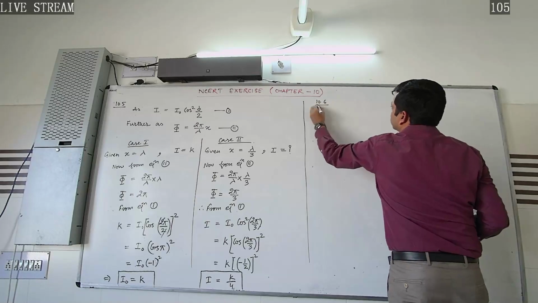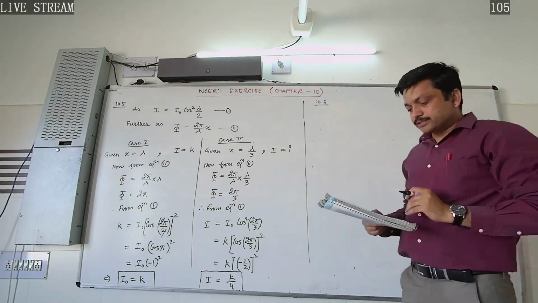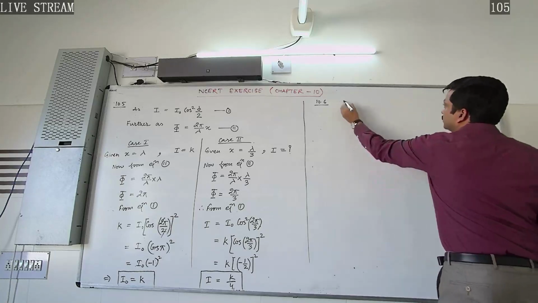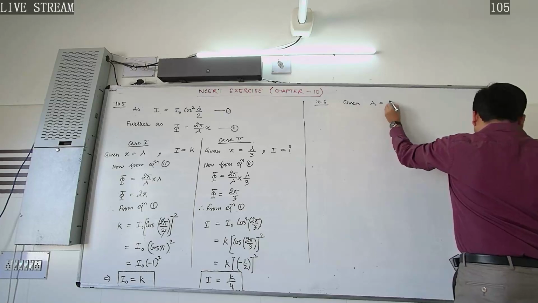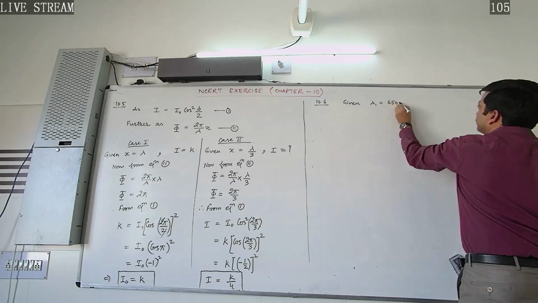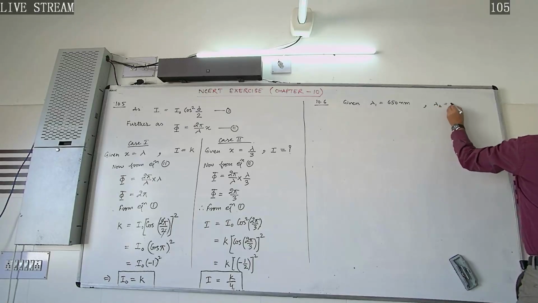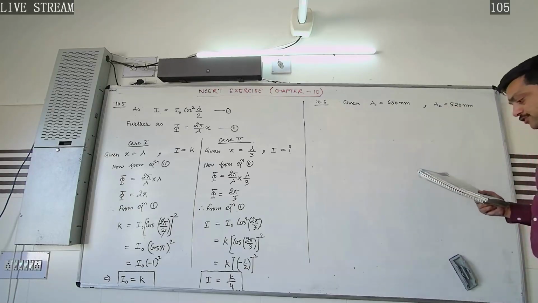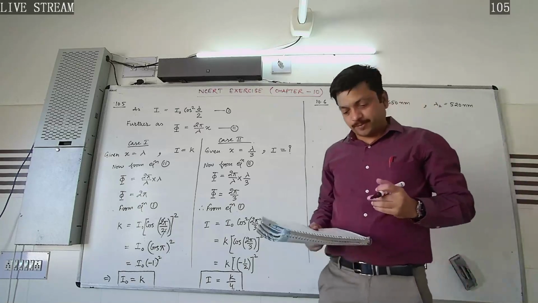10.6 is saying a beam of light consisting of two wavelengths, wavelength lambda 1 650 nanometer and wavelength lambda 2 520 nanometer, is used to obtain the interference pattern in a Young's double slit experiment.